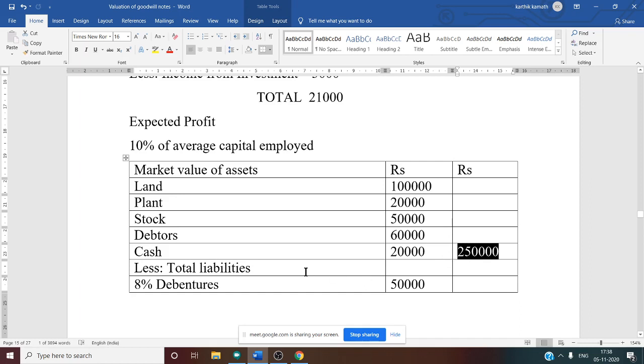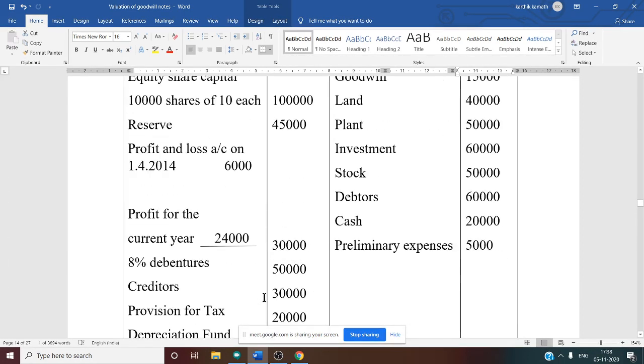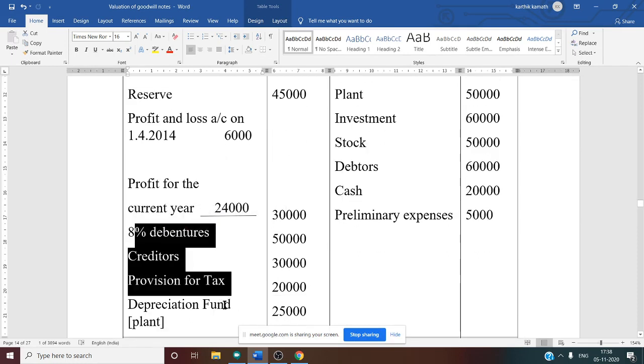From this you need to deduct total liability. Total liability, let us see the liability side of the balance sheet once. See this, here only two to three items come: debenture, creditors and provision for tax. Only three items. So that amount you are going to write now.